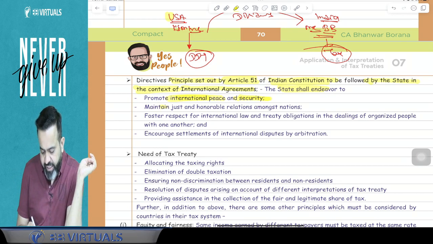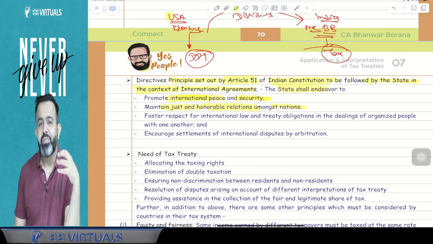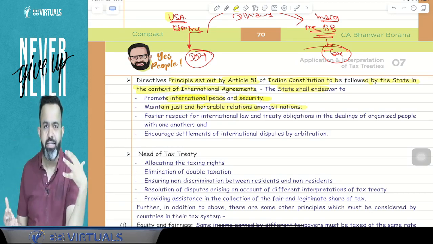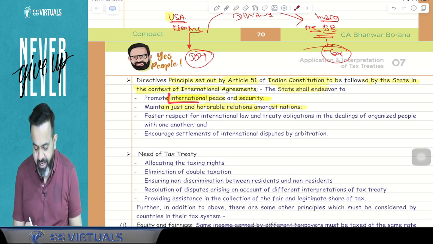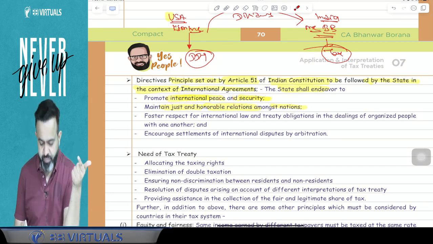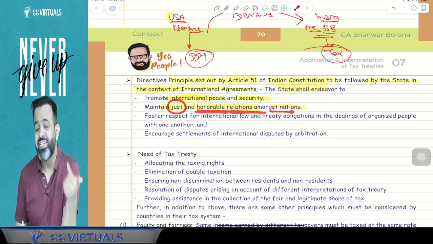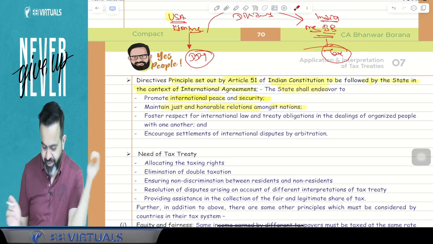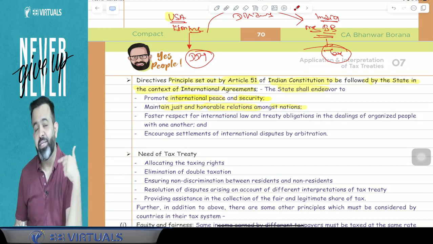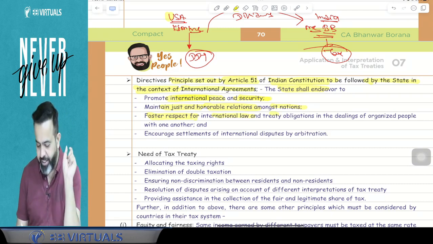Second, India will maintain just and honorable relationships amongst nations. Just and honorable relationships means we will have good relationships with all the countries and we will honor our relationships. So the first point says India will promote international peace and security, and the second is India will maintain just and honorable relationships amongst nations, meaning the best possible relationship with foreign countries. Third, India will foster respect for international law and treaty obligations in the dealings of organized peoples with one another.